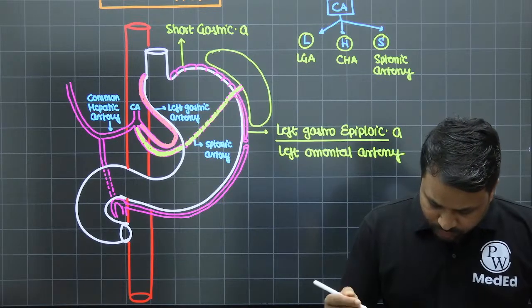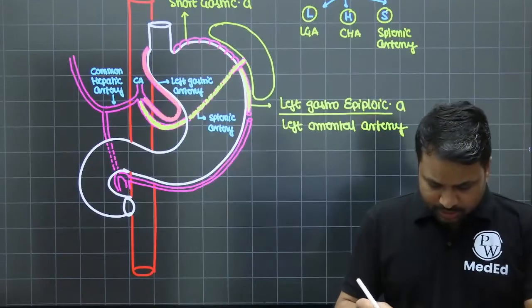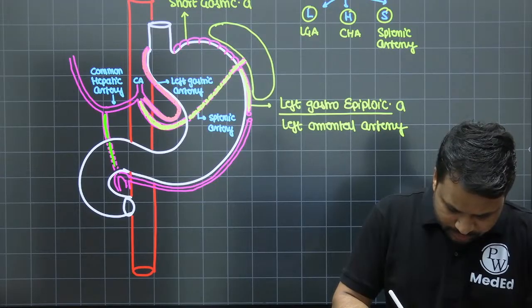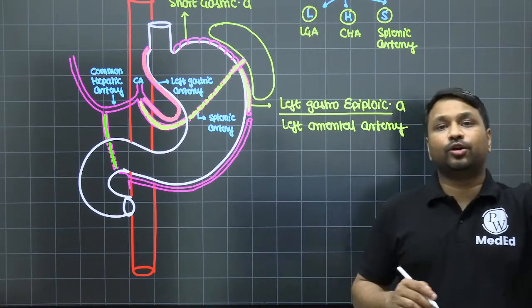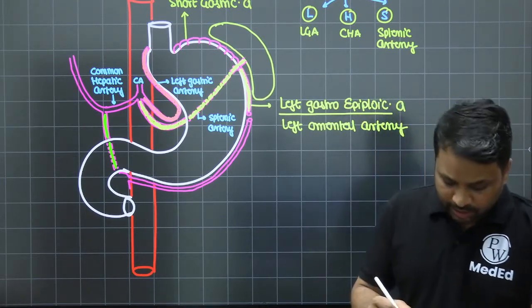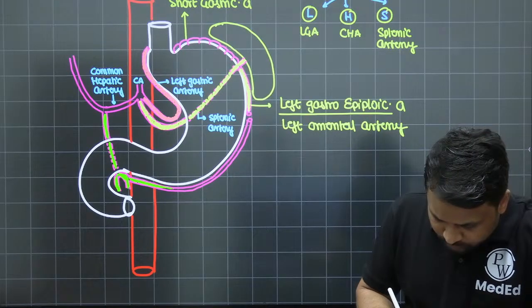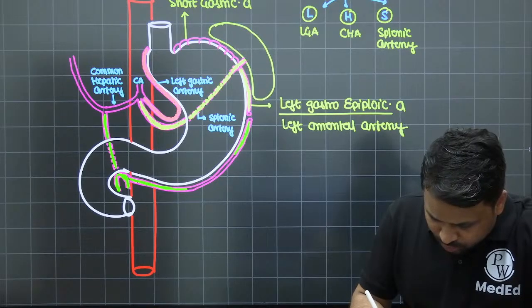And this which is present here is the gastroduodenal artery. It is splitting into two vessels, the anterior superior pancreatoduodenal artery and the posterior superior pancreatoduodenal artery. The anterior superior pancreatoduodenal artery continues to develop into the right gastroepiploic artery.